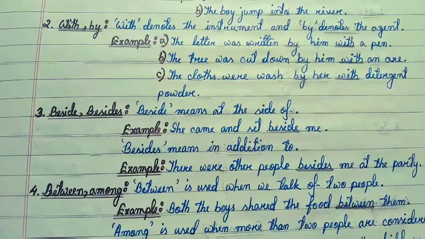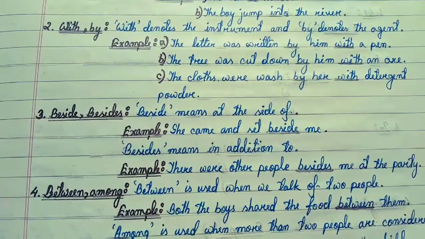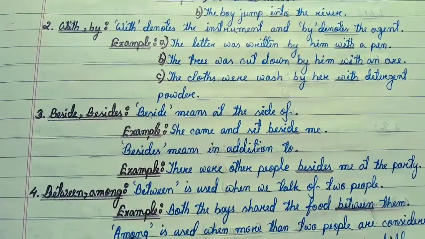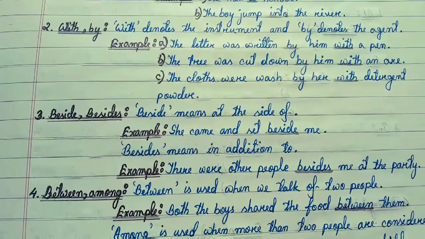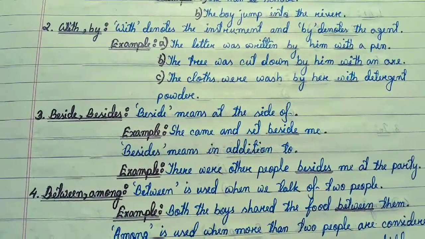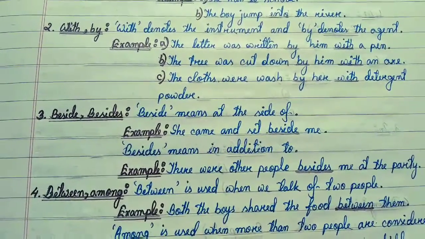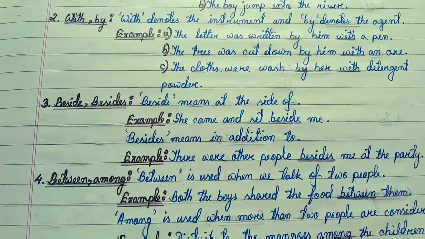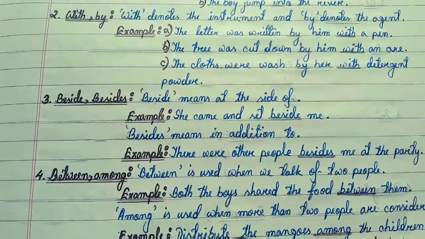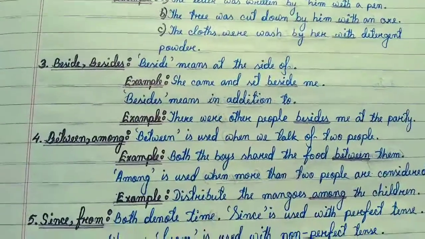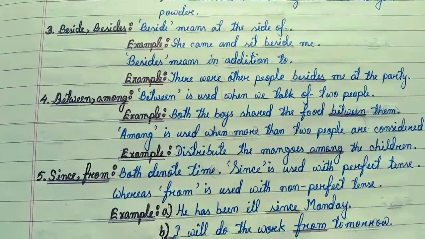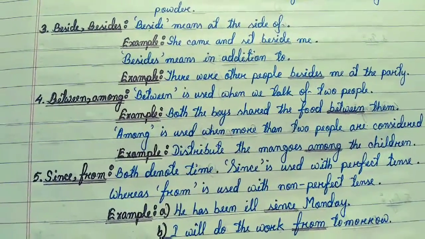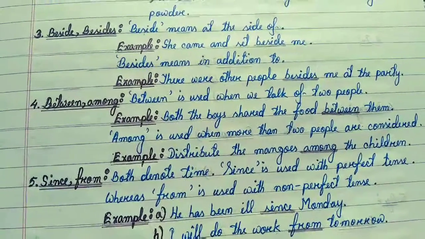C: The clothes were washed by her with detergent powder. Here, her is the agent and detergent is the instrument. Beside and besides. Beside means at the side of. Example: She came and sat beside me. Besides means in addition to. Example: There were other people besides me at the party.